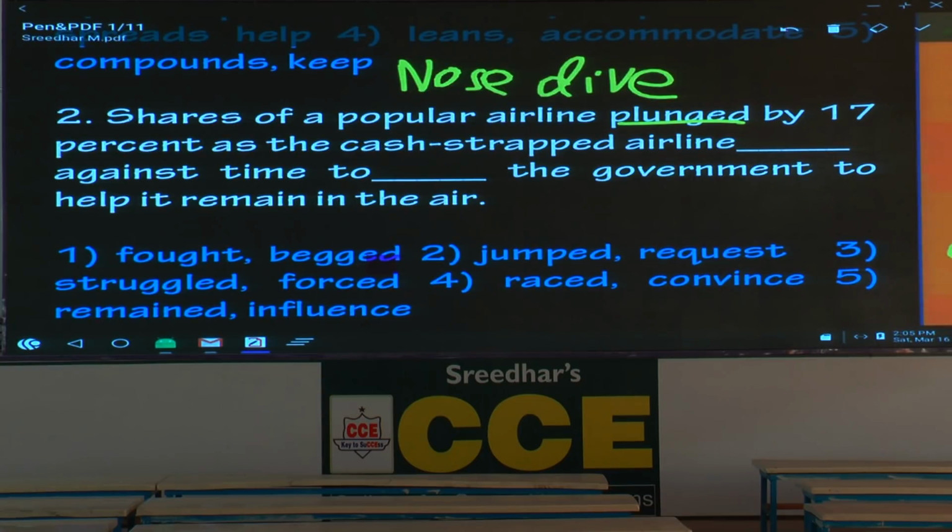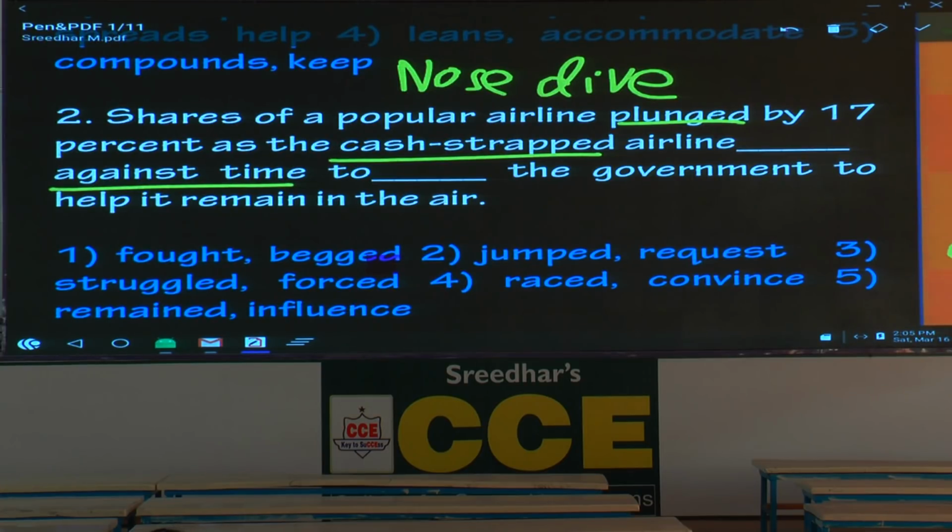Shares of a popular airline plunged by 17% as a cash-strapped airline. Please underline the expression cash-strapped. Means what? Positive or negative? Negative. They don't have enough funds. Cash-strapped airline against time. This is an easy one because there is a clue for you. What is the clue for you? Please underline against time. Generally we use the expression, what is it? A race against time. What is the standard expression? Please write a race against time.